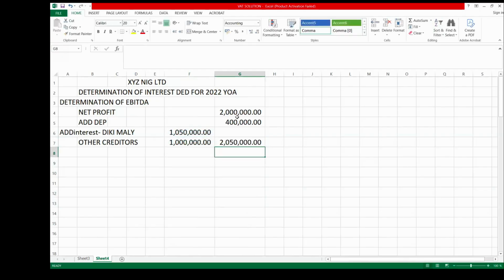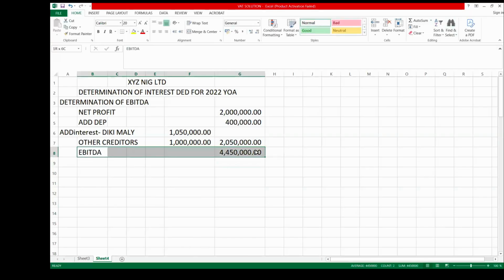We now add it to all this, and the addition of all this gives us our EBITDA, which is 4,450,000.